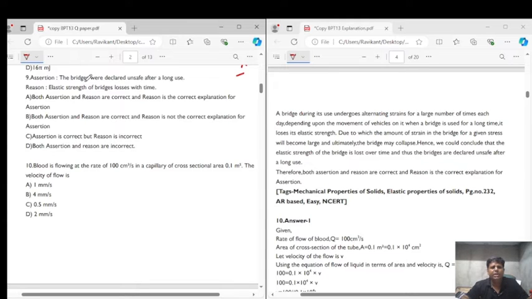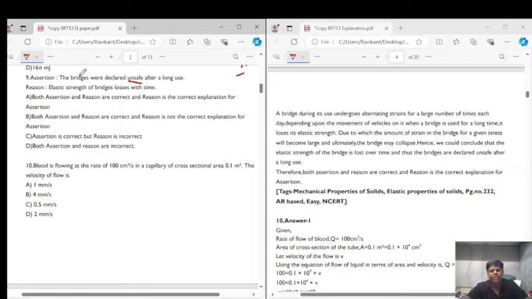Assertion: the bridges were declared unsafe after a long use. Reason: the elastic strength of the bridge loses with time. Both the statements are correct and the reason is also correct, right? Because with time, the properties of the body are lost. So the elastic property of the body is also lost. So as time passes, the bridge loses its elasticity, its property of regaining its shape, and can get deformed easily. Once it gets deformed, it is unsafe for use. Therefore, the bridges were declared unsafe after a long use, and it is because they lose their elastic property.